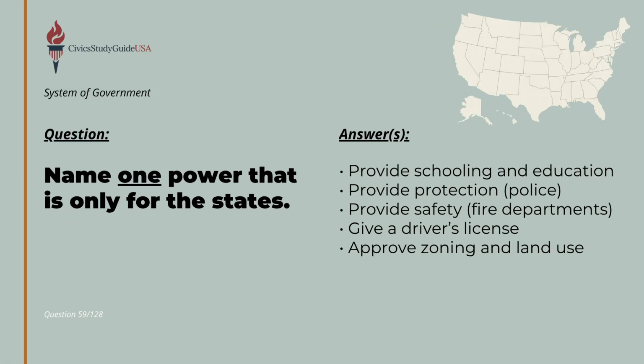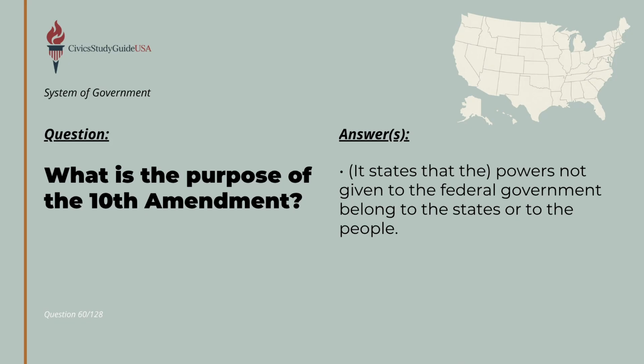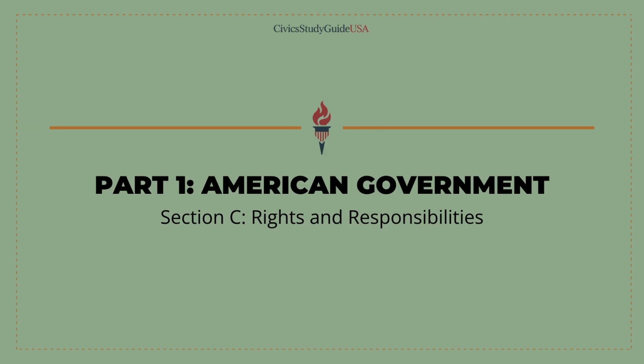Other powers are reserved only for the states, which are responsible for providing schooling and education, providing protection through the police, providing safety through fire departments, and giving driver's licenses. This division of power is explicitly protected by the 10th Amendment, which states that powers not given to the federal government belong to the states or to the people. This balance of power directly impacts your role, responsibilities, and protections as an individual.